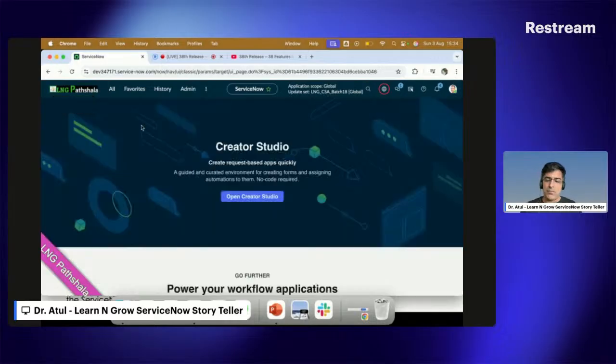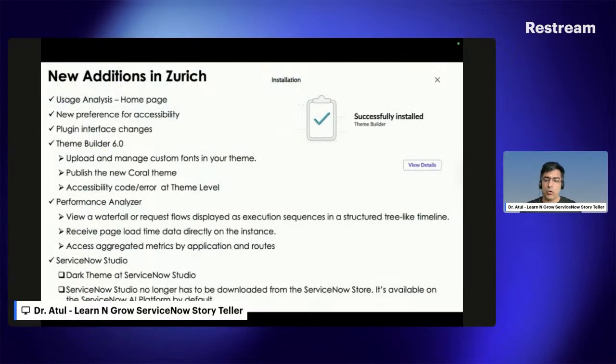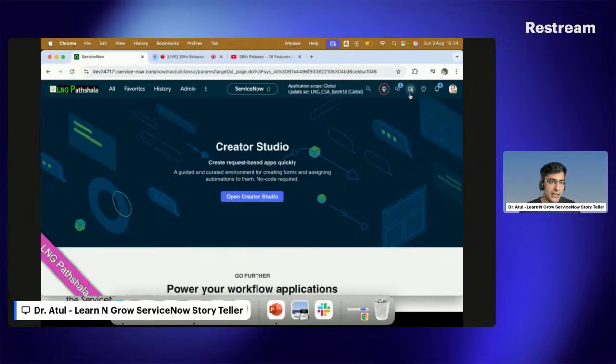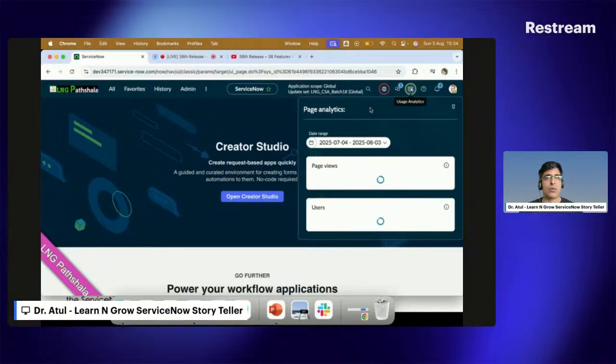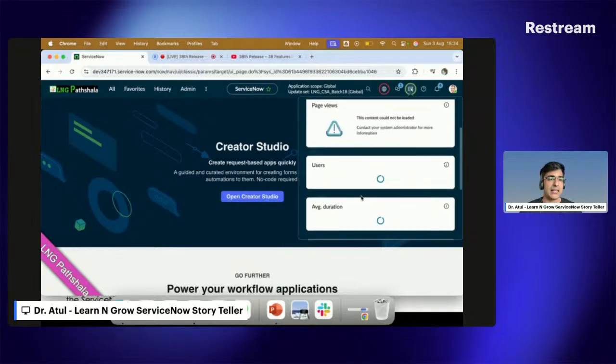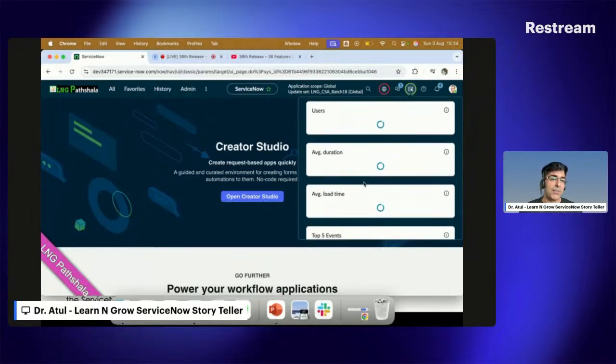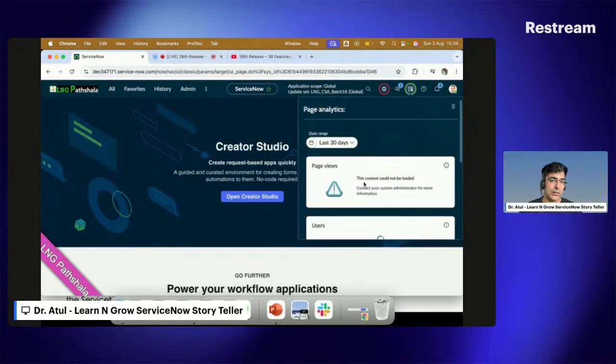And now the first thing I'm showing is the usage analysis homepage. You can see here a new usage analytics has been added into the homepage. For this, you need to install the plugin. If I open this, you can see it is available for the admin only. You can see the page analytics, how your users are behaving in the system. And the good part is that you can see the page views, the user views, and get the average duration, load time, and the top 5 events as well.